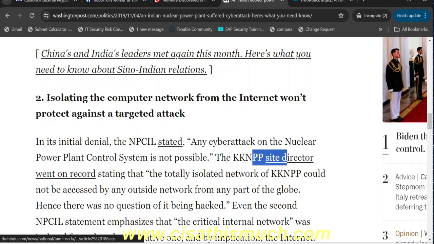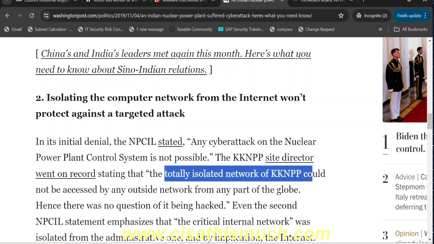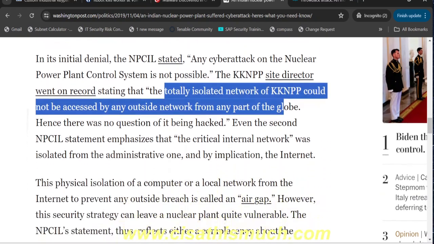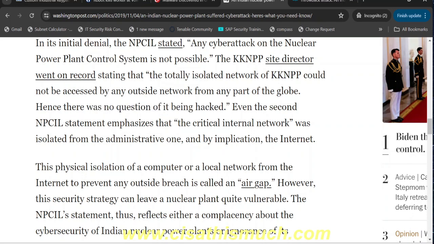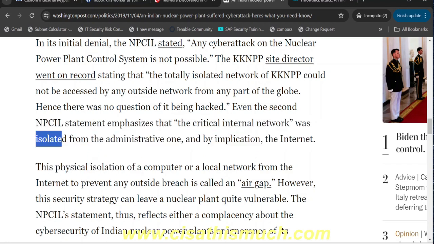The KKNPP site director stated that the totally isolated network of KKNPP could not be accessed by any outside network from any part of the globe. Hence, there was no question of it being hacked. Even the second NPCIL statement emphasized that the critical internal network was isolated from the administrative one, and by implication, the internet.